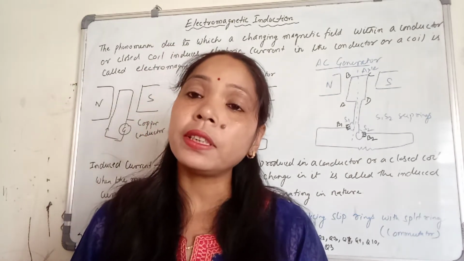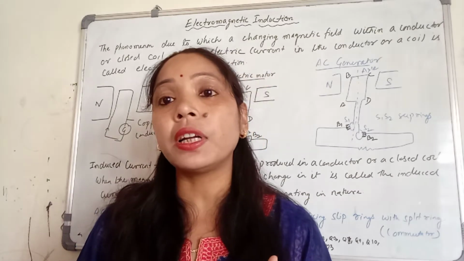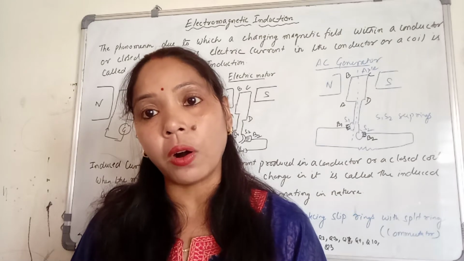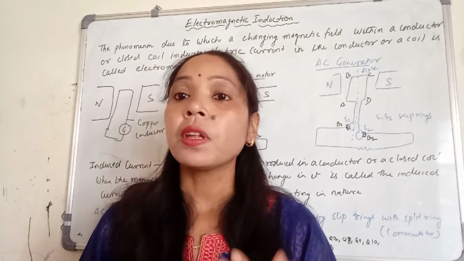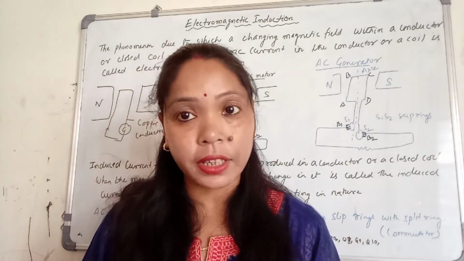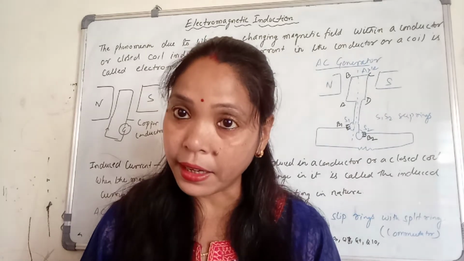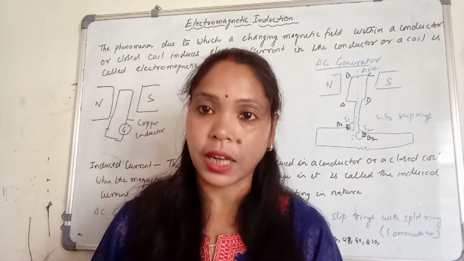Alternating current means the current which changes its direction after equal intervals of time. Or we can say alternating current always changes direction periodically after equal intervals of time.